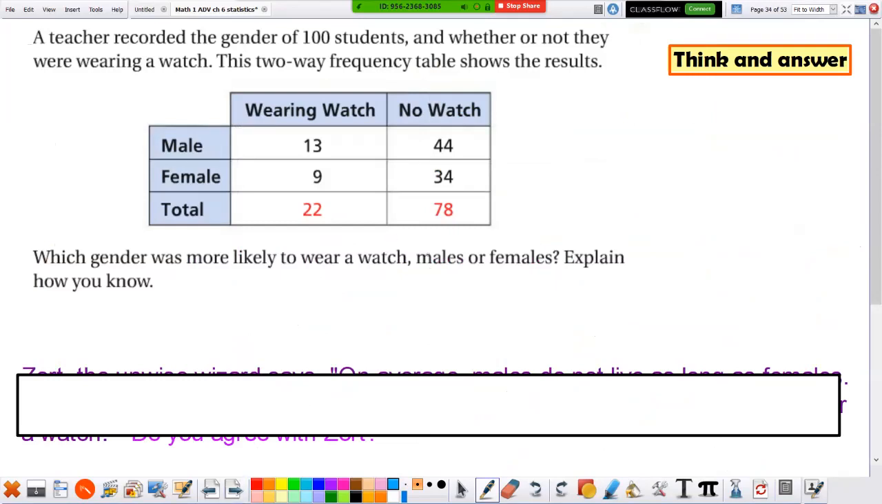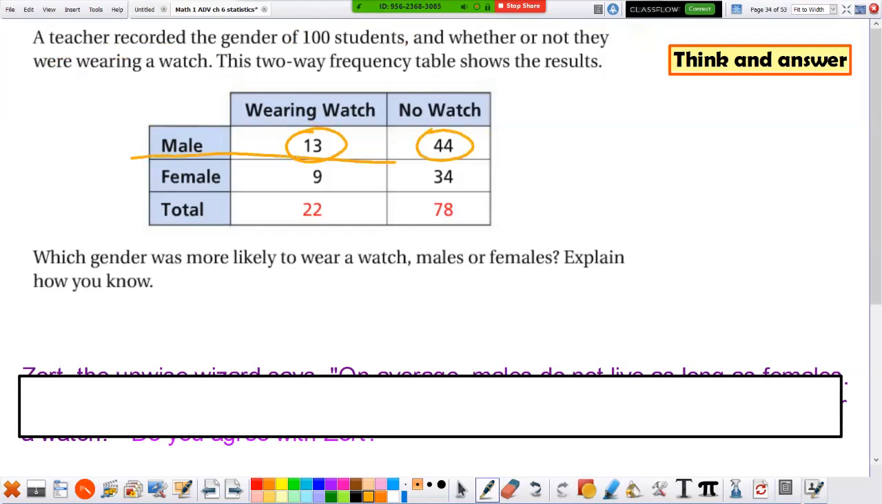Okay, this one's kind of fun. Go ahead and read this here. A teacher recorded the gender of 100 students, meaning boy or girl, and whether or not they were wearing a watch. The teacher was just wondering how many people are wearing a watch. And so look at our chart here. Here's the males. We can go either way. Let's go this way. 13 of the males are wearing a watch. Well, 44 weren't wearing a watch. Okay, so most of the boys are not wearing a watch. So then we looked at the females. 9 and 34. 9 of the females are wearing a watch, 34 are not wearing a watch. And then we have the total of the class.